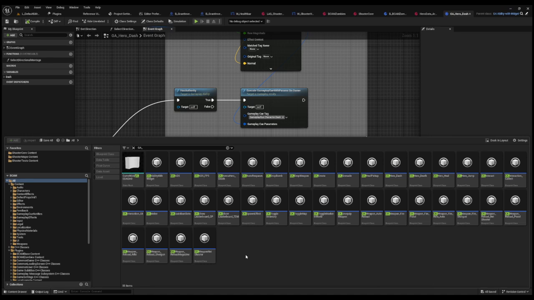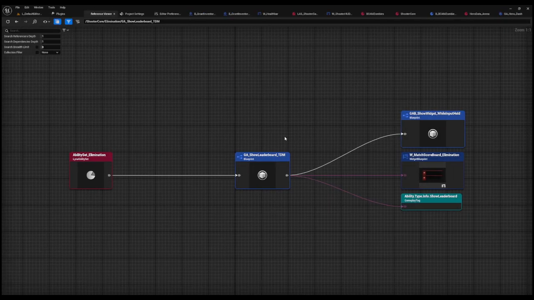This shows you how things are connected in your game. And even if you don't use Lyra, it's really important to use reference viewers so you can actually close your projects, step into them, and say, all right, where did I leave off and what do I kind of want to do? Okay? The best way to access Reference Viewer, you can just right click and see Reference Viewer, or the best way, in my opinion, is just to use shortcuts. So Shift, Alt, and R on whatever asset you want to look at, and there you go.